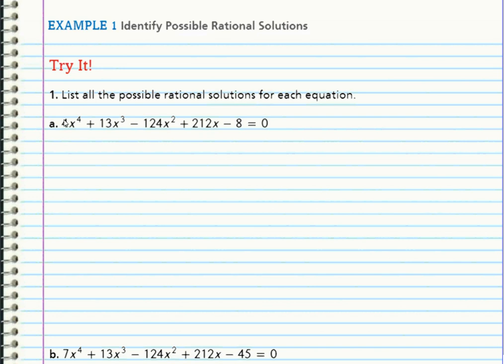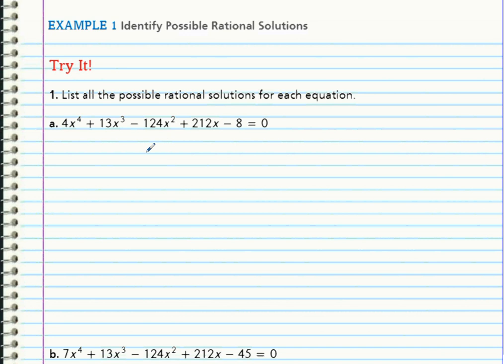Okay, so example 1 here should be on page 84. It's what you should be looking at. It says this: list all possible rational solutions. So list all possible rational zeros, roots, x-intercepts, whatever. Basically every number that is possible to make this true, to make it equal to 0 like it's written.